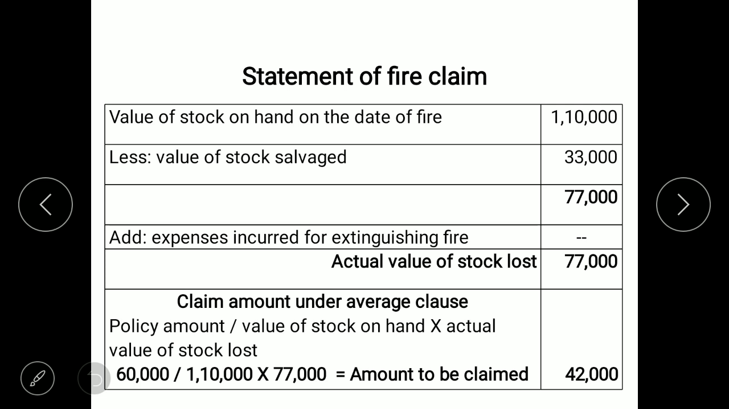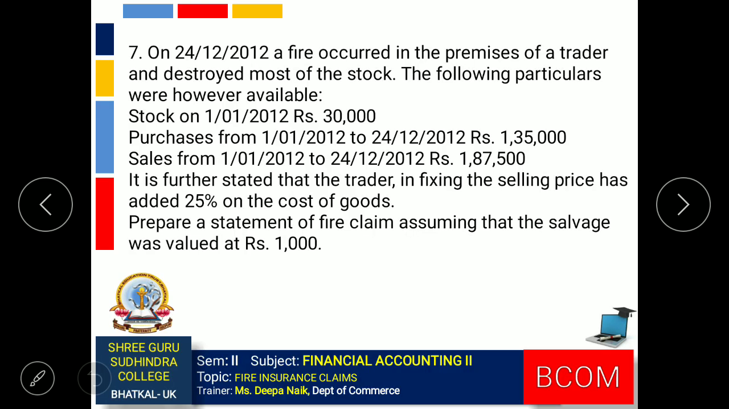So under average clause, we can find the amount of claim using the formula policy amount divided by value of stock on hand, multiplied by actual value of stock lost. Policy amount given in the question 60,000 divided by value of stock on hand 1,80,000 multiplied by actual value of stock lost 77,000. So the amount of claim is rupees 42,000. Next question.